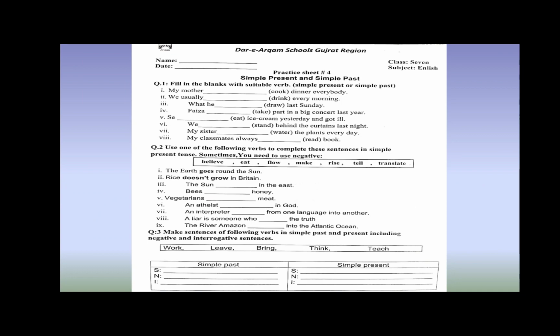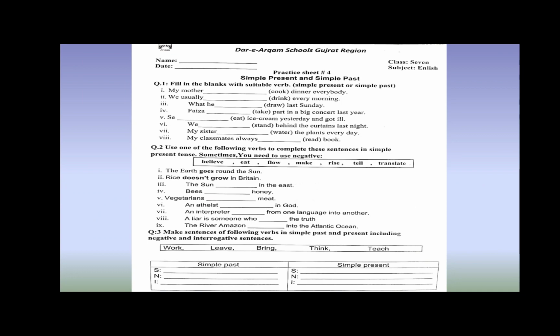Number 3, the sun dash in the east, bees dash honey, vegetarians dash meat, an atheist dash in God, an interpreter dash from one language into another, a liar is someone who dash the truth. The river Amazon dash into the Atlantic Ocean. So you will take the correct verb from the word box and then write it here. If this action happens, you will write it as it is. And if these things do not happen, you will put negative before the verb.